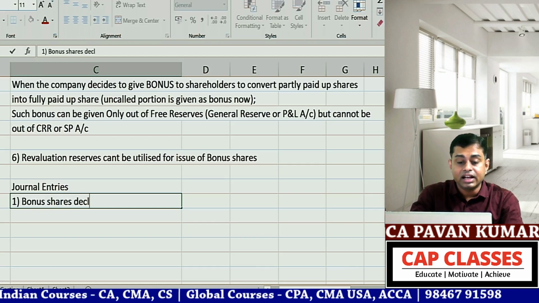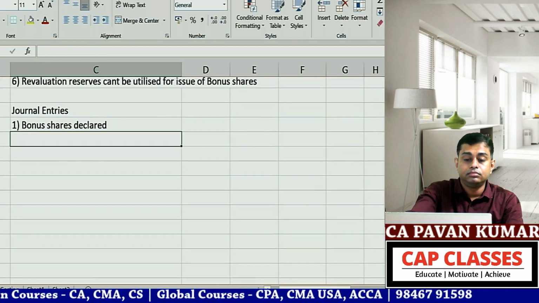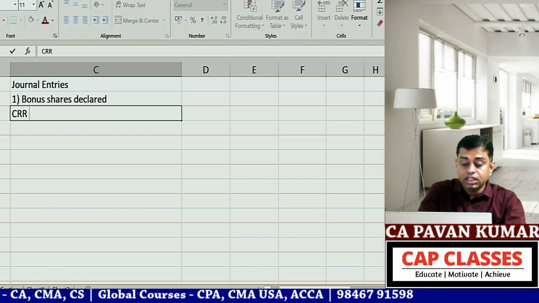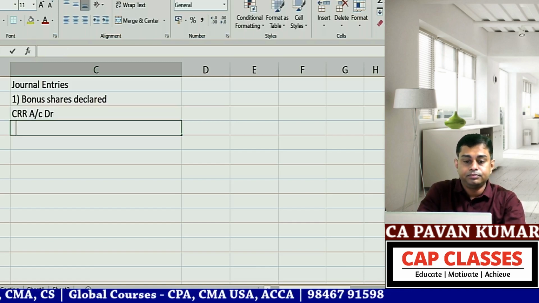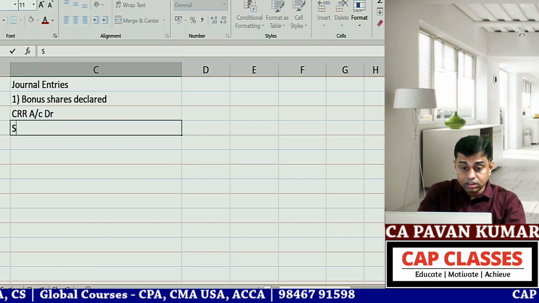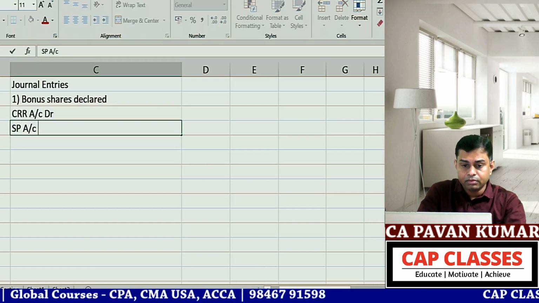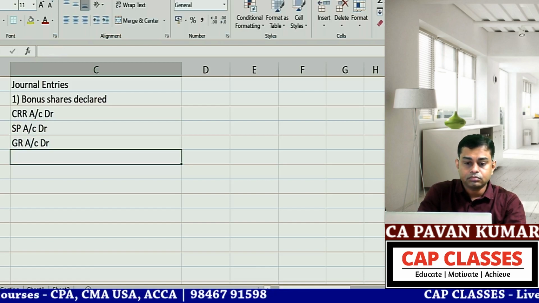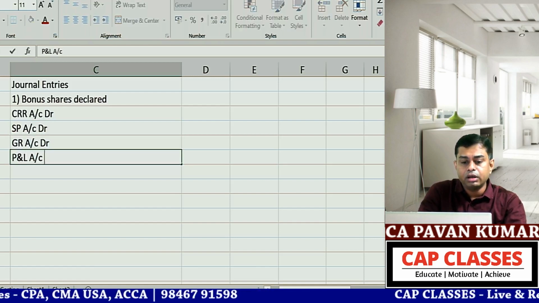Bonus shares declared. Then what is the journal entry? CRR account debit, security premium account debit, general reserve account debit, P&L account debit, as the case may be.